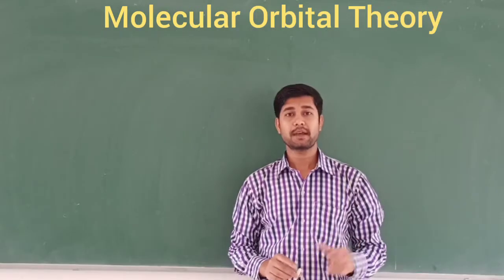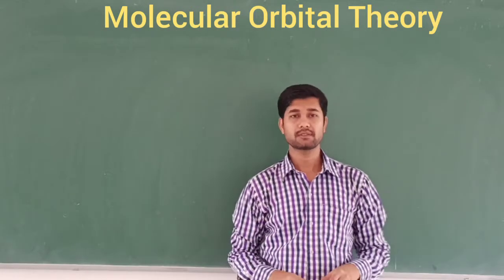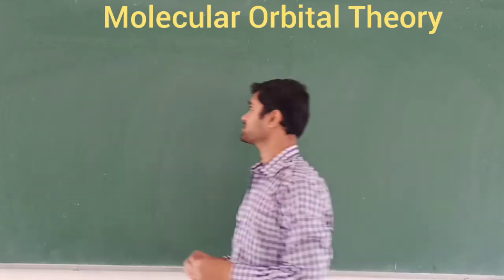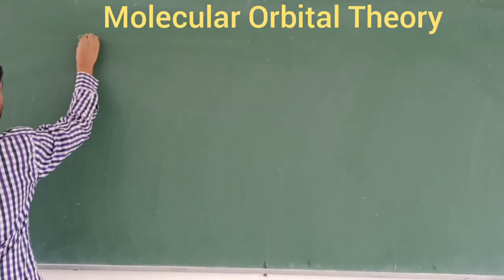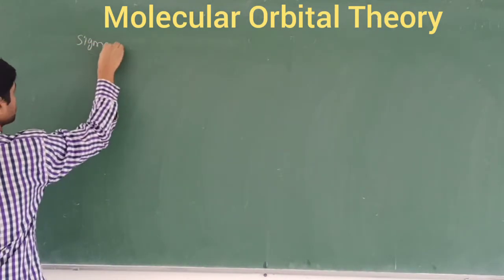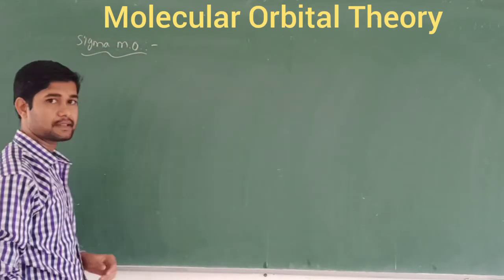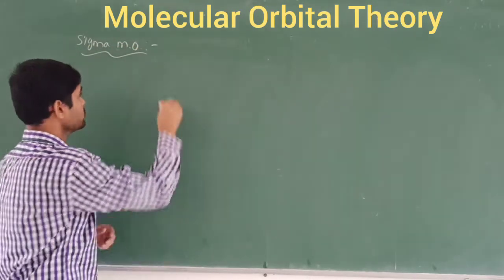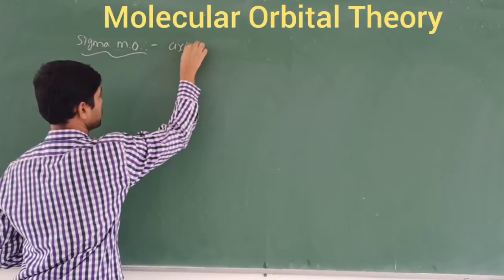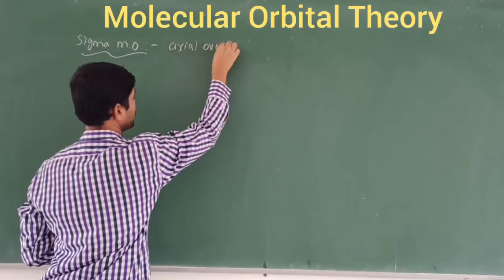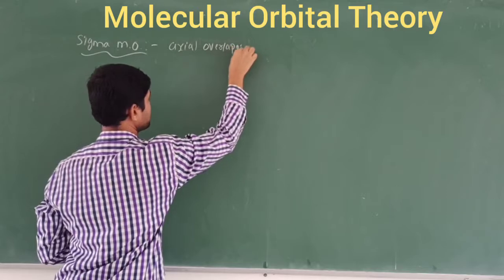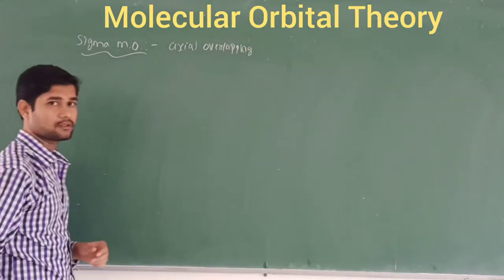Let's discuss the types of molecular orbitals. Usually two types will be there. One is called the sigma molecular orbital. Sigma means always the axial overlapping will take place. You know this one? It is always axial overlapping that takes place here.